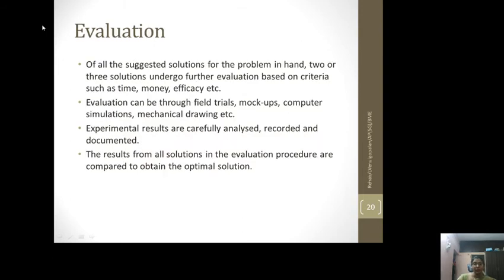So next is evaluation. Now that you have analyzed the problem and synthesized, you come up with certain solutions. Of all the solutions in hand, two or three best possible solutions that would actually give the most possible benefit to the user will be selected, and they'll undergo further evaluation, further testing and clinical trials and such things. So of all the ideas that we have got in the synthesis stage, we pick the best two or three solutions, right?